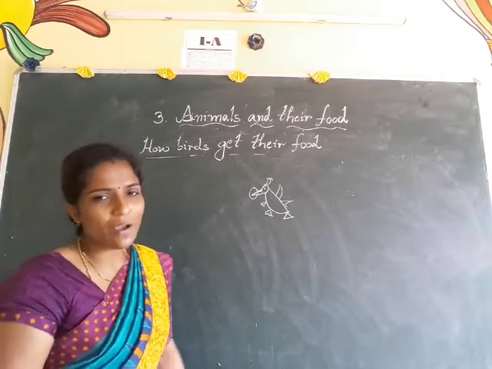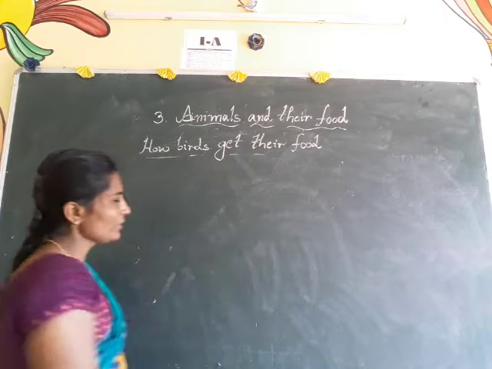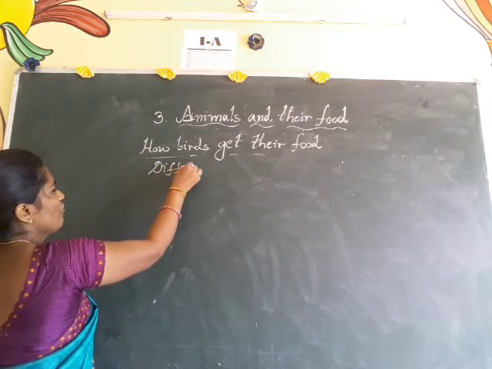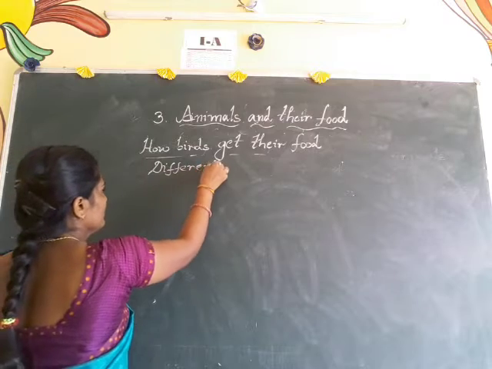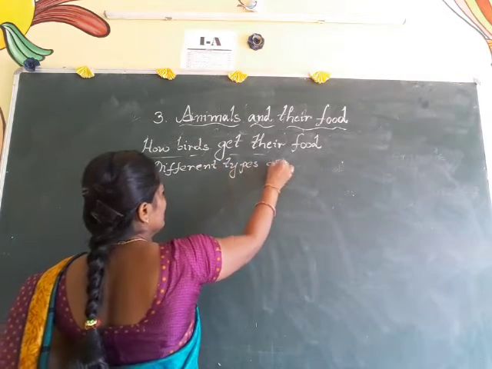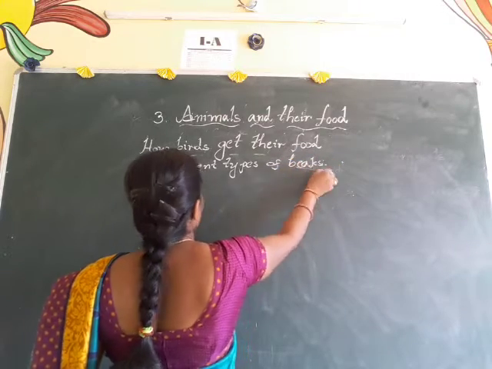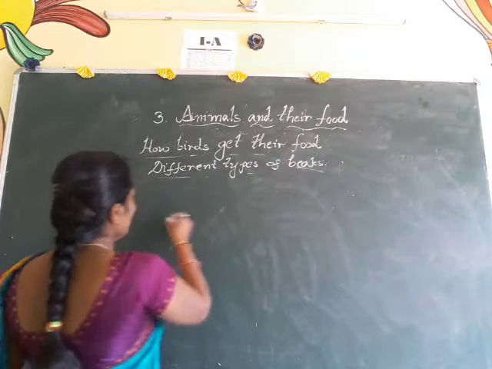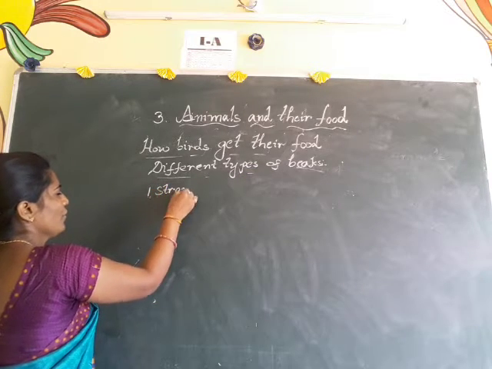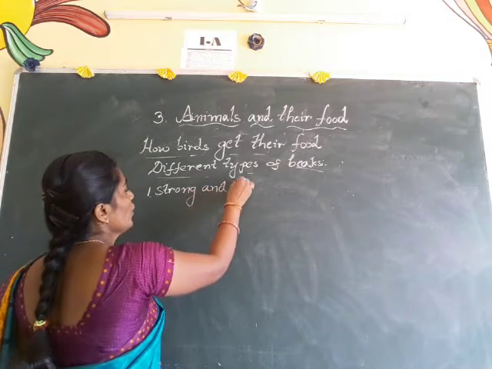So we have to know the different types of beaks. What are the different types? First of all, the first one is strong, S-T-R-O-N-G, strong and hooked beak.